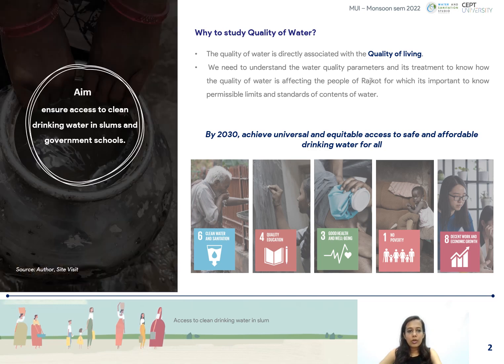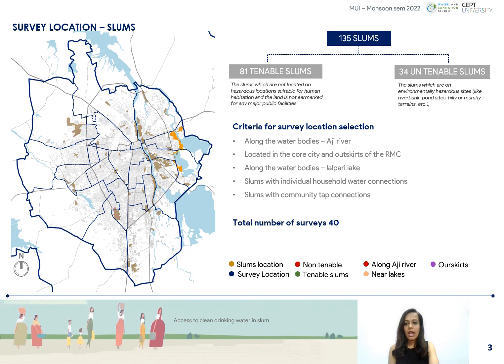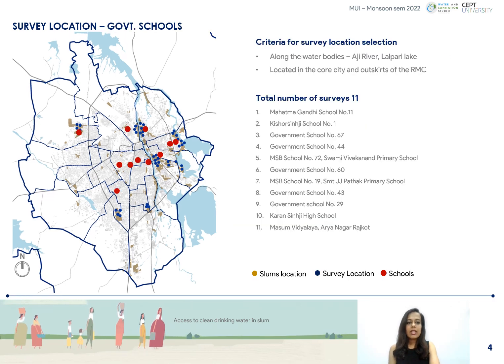Thus, the aim of this project is to ensure access to clean drinking water in the slums and the government schools. For the primary survey, areas were selected on the basis of slums along the Aji River, slums on the outskirts of the city, and slums along the Lalpari Lake. A total of 40 surveys were conducted for these locations. Similarly, schools in the proximity of the slums were selected. The primary survey was based on different parameters: availability, accessibility, equity, reliability, and affordability.